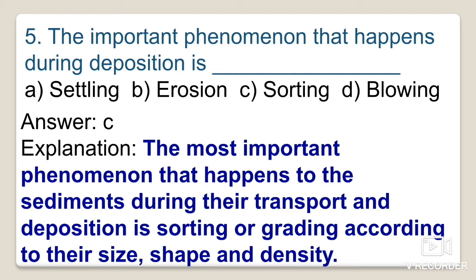But on the other side, poorly sorted means their grain size will be very rough. Some will be boulder type, some will be gravel type, some will be clay type. So their grain size will vary, and their composition may be the same. This is not a situation where composition must be the same or different. It can be the same or different on both sides. But well sorted means the grain size is equal in size. So here the correct option is option C, sorting.